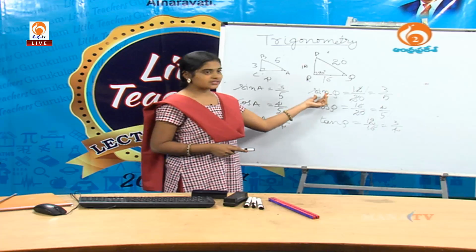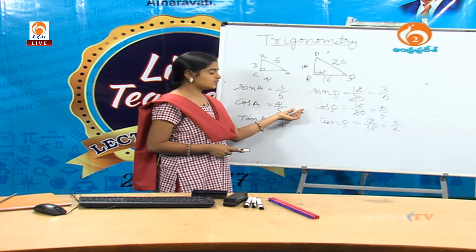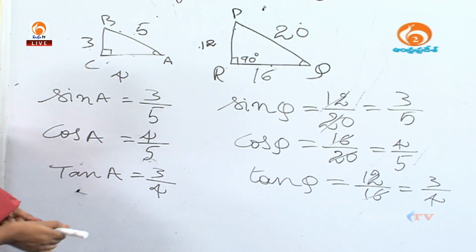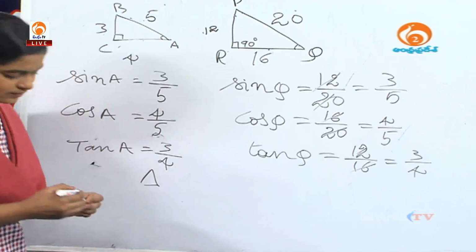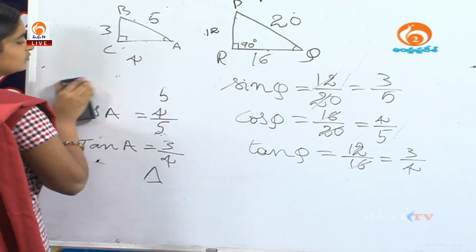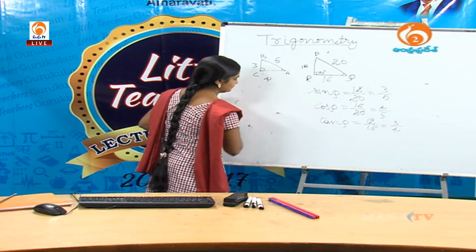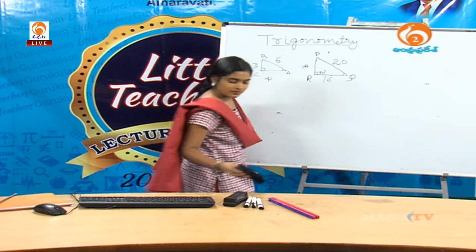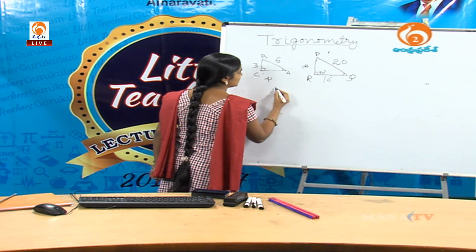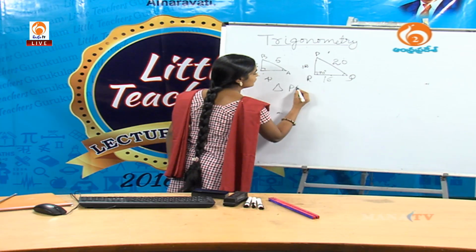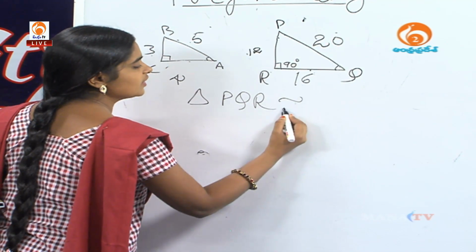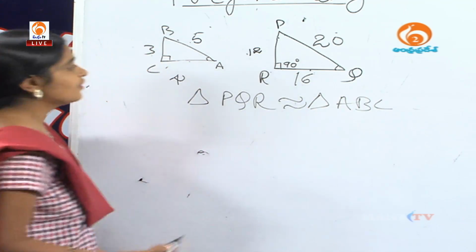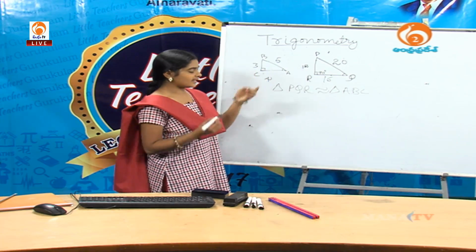Sin A equals sin Q, cos A equals cos Q, and tan A equals tan Q. So, we confirm the triangle PQR is similar to triangle ABC. Triangle PQR is similar to triangle ABC.